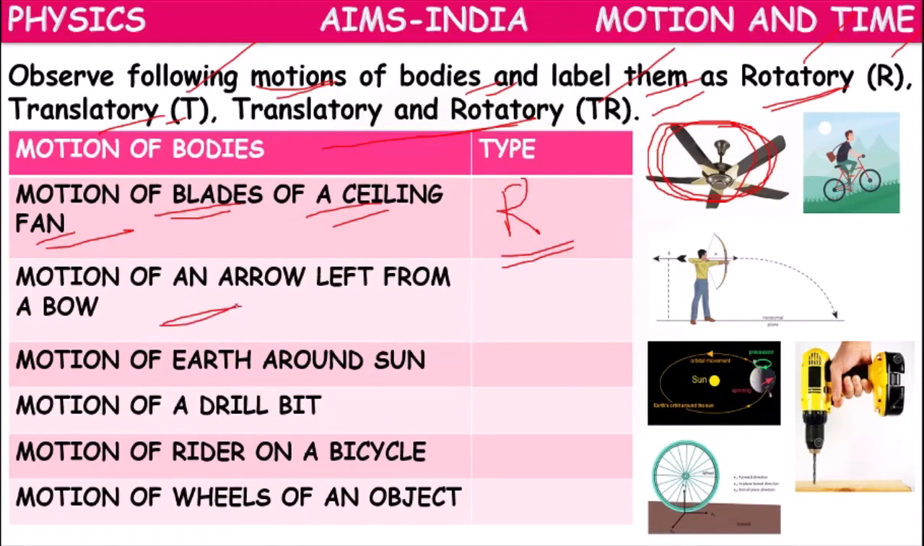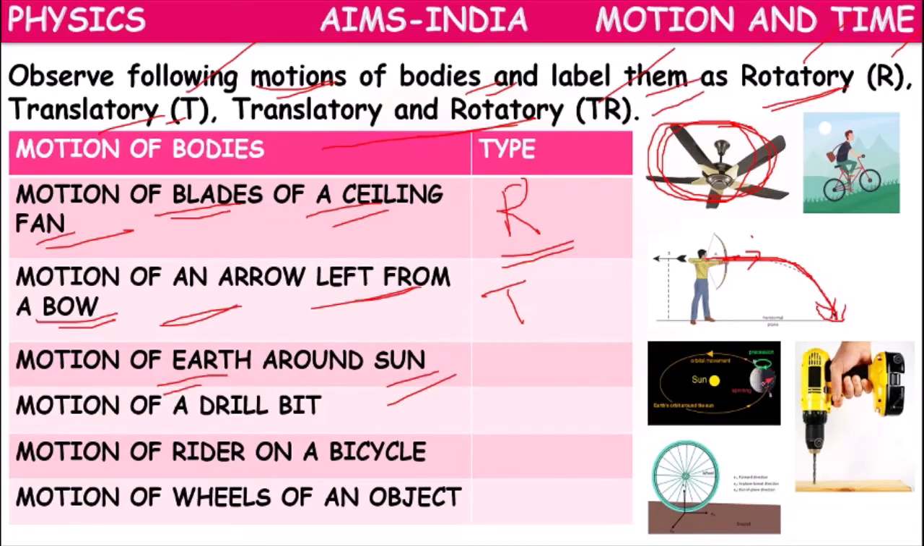Motion of an arrow left from a bow. The arrow is going forward. Along with the arrow, all the particles of the arrow are moving forward. But it is not moving in a circle. It is traveling in a curved path. So it's an example of translatory motion, curvilinear translatory motion.